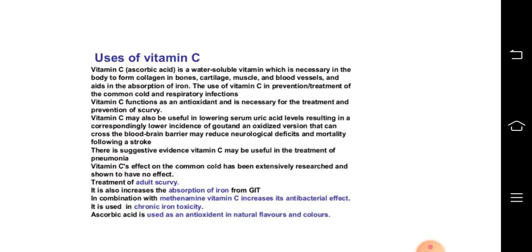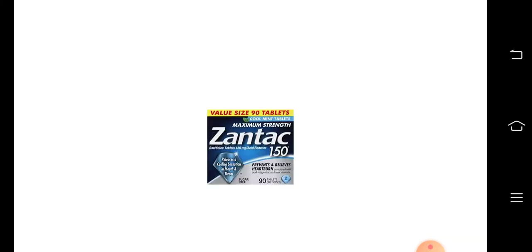Vitamin C's effect on the common cold has been extensively researched and shown to have no effect. Treatment of adult scurvy. It also increases the absorption of iron. In combination with methenamine, vitamin C increases its antibacterial effect. It is used in chronic iron toxicity. Ascorbic acid is used as an antioxidant in natural flavors and colors.